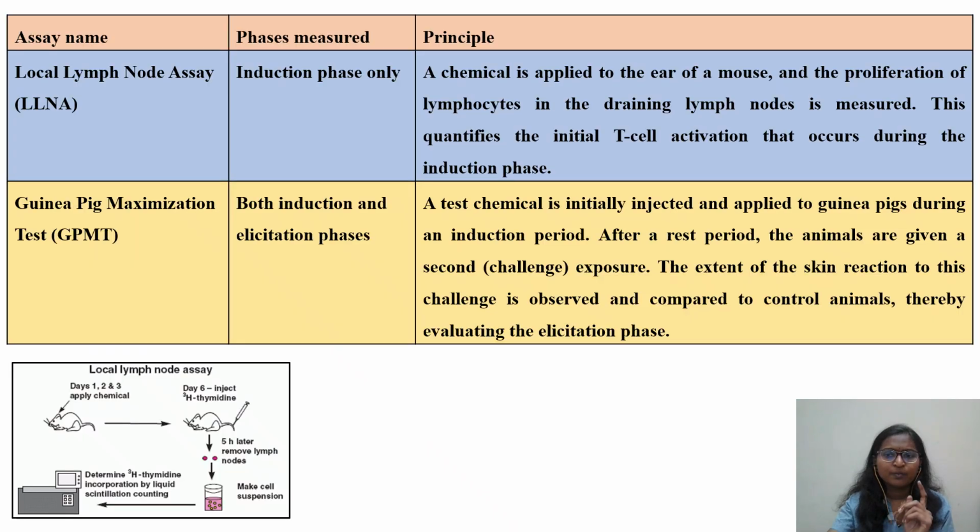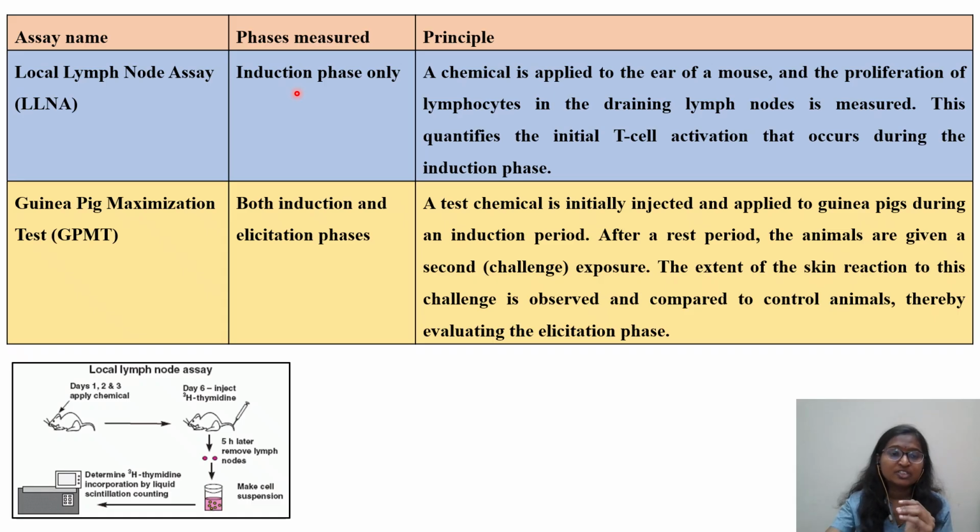Okay, then we will quickly go through the comparison between the two assays, the LLNA assay and the GPMT assay. The phase measured in the case of the LLNA assay is the induction phase only. In our first slide, the question was which of the following assays measures only the induction phase, and that is the LLNA assay.